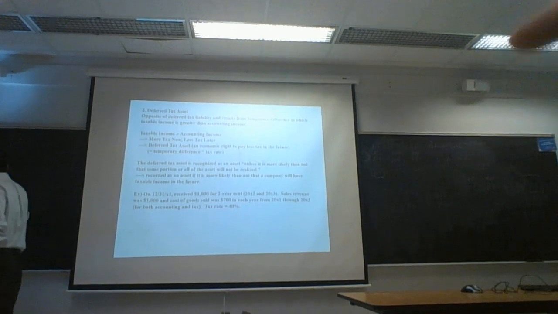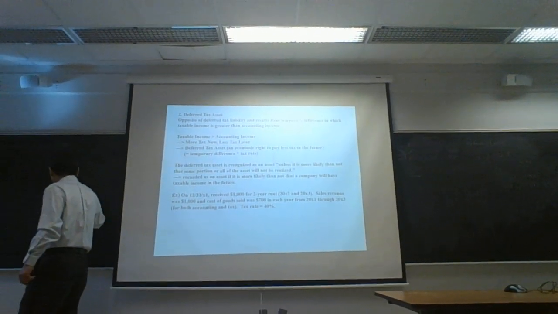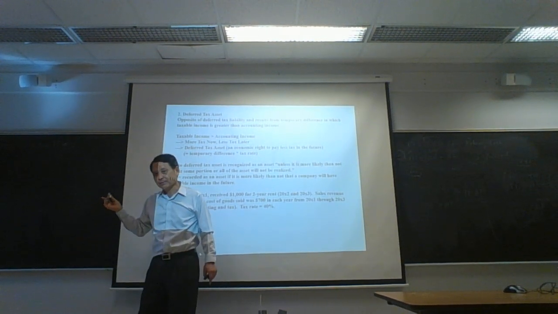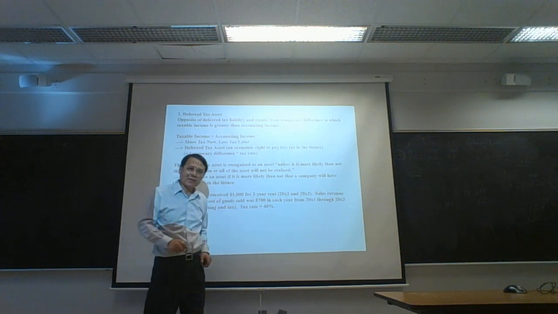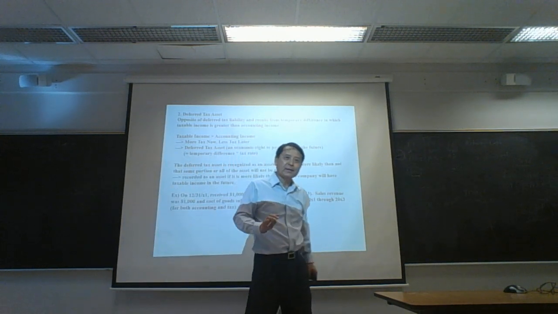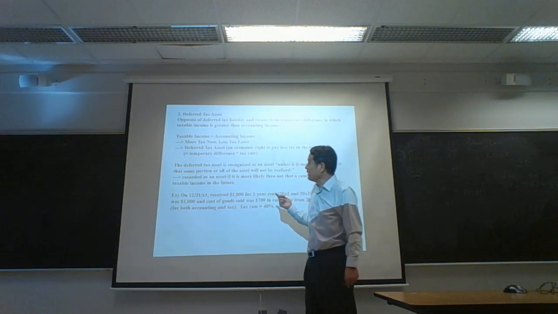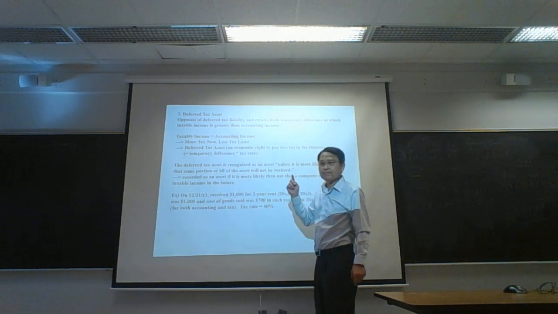And asset is an economic benefit. Economic benefit or economic right. So in this situation, a company has an economic benefit to pay less tax in the future. Okay? And that benefit is recorded in this asset account.